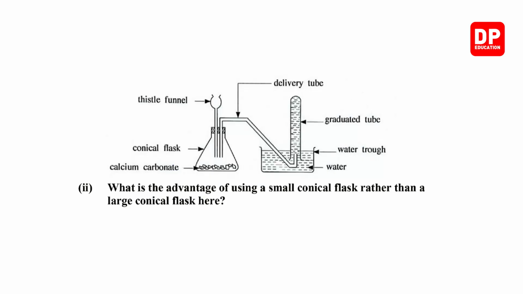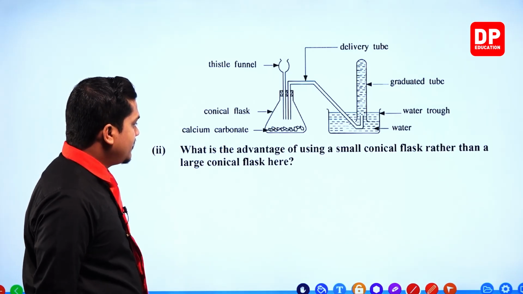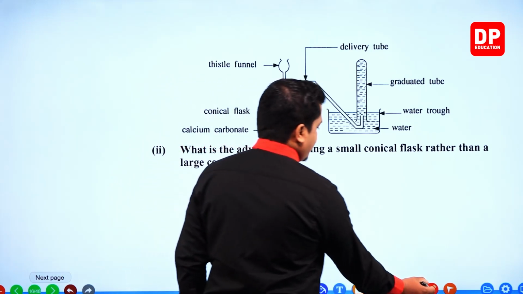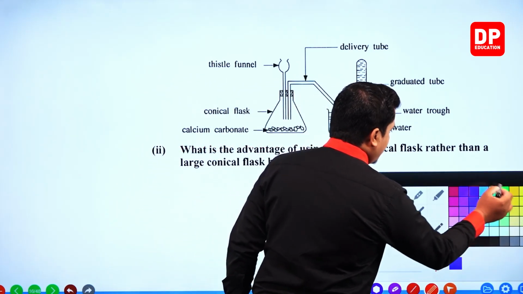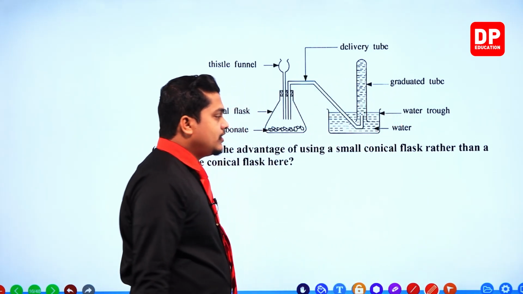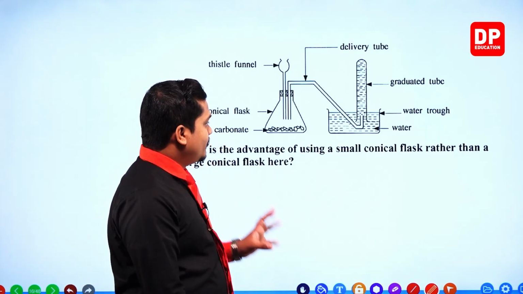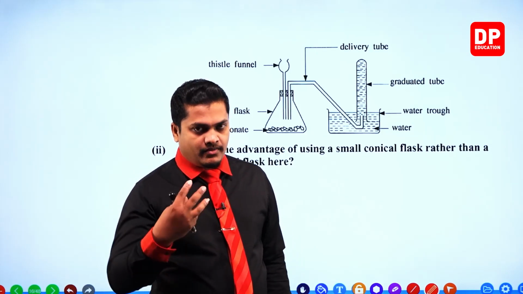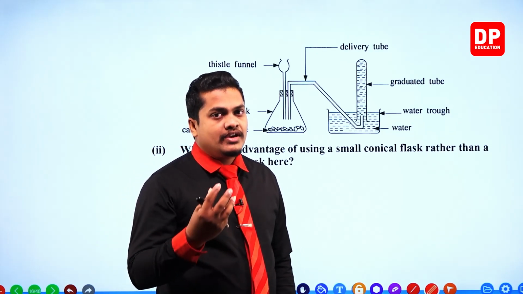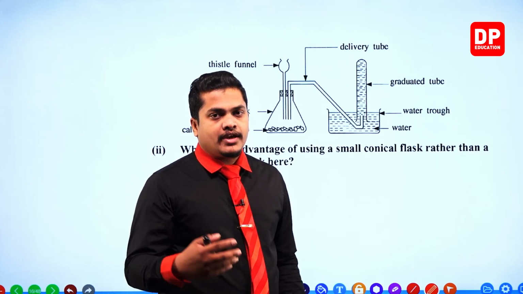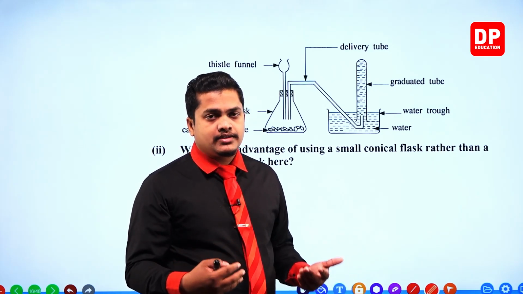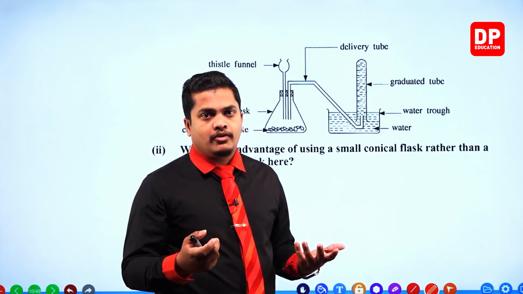What is the advantage of using a small conical flask rather than a large conical flask here? Very simple, my dear children. What's the importance of using a small conical flask over here? Because by using a smaller amount of reactants, we can collect a certain amount of carbon dioxide without any trouble.